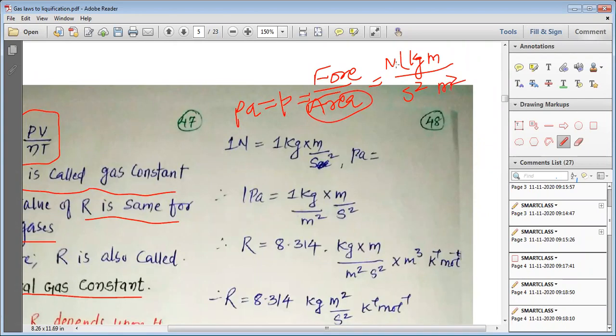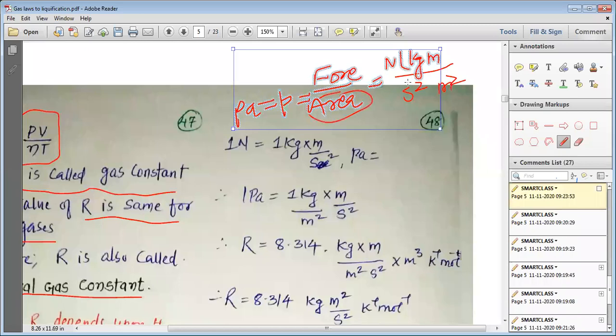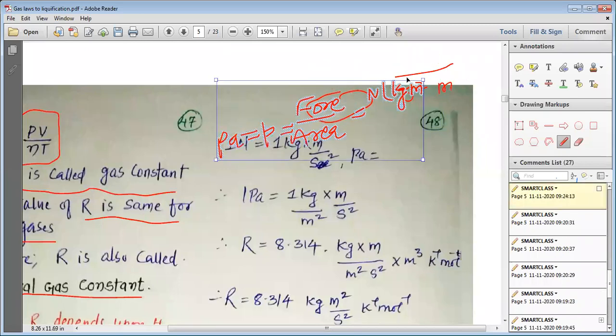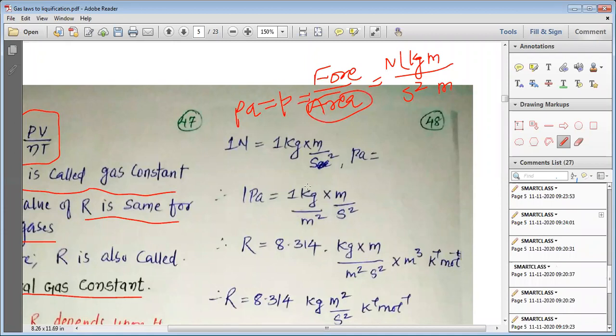So this is how I have written the kg, the meter, the meter square and the second square.